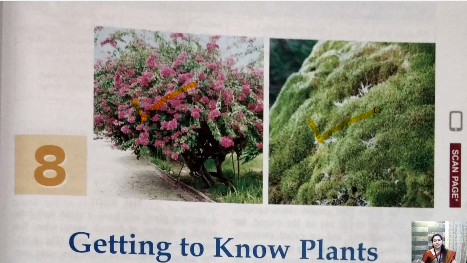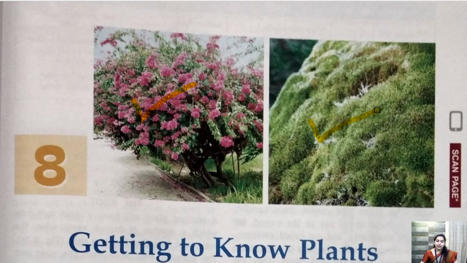So basically the broad differentiation, or broad types of plants, are two. First is flowering and second is non-flowering. Flowering plants are the plants that can bear flowers. The plants that cannot bear the flower are called non-flowering plants.